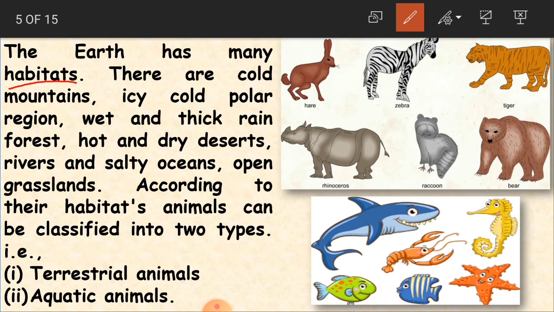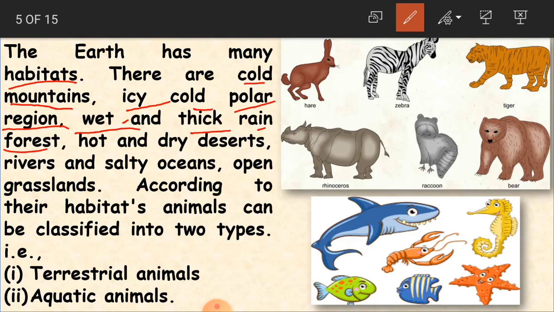There are cold mountains. The polar regions are icy cold, always covered with ice and snow. It is too cold. Then there are wet and thick rainforests. There it is always raining. The forest always receives rainfall, and it is very thick because of so many trees in the forest.